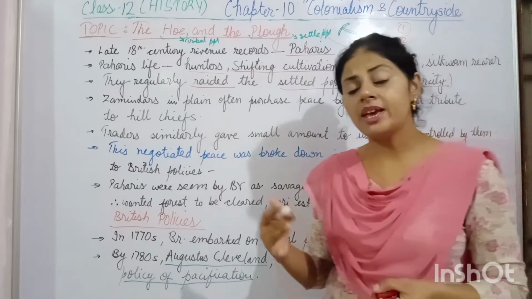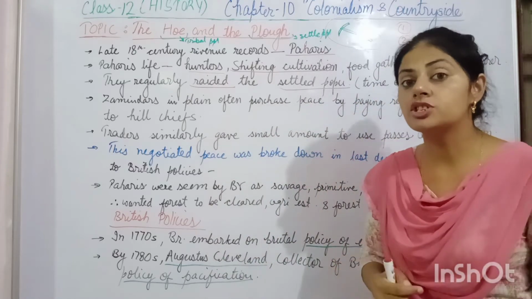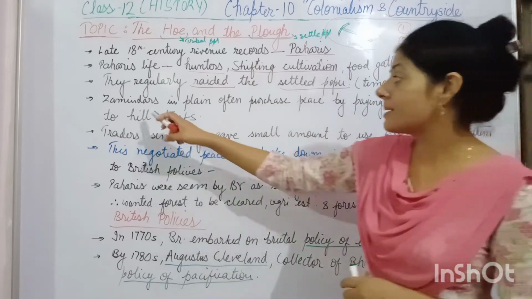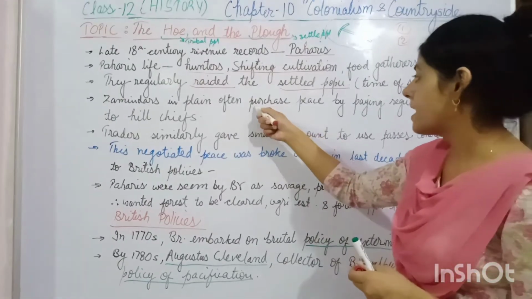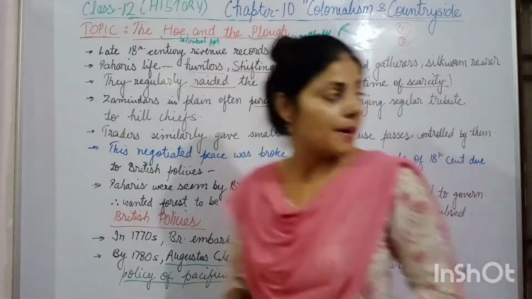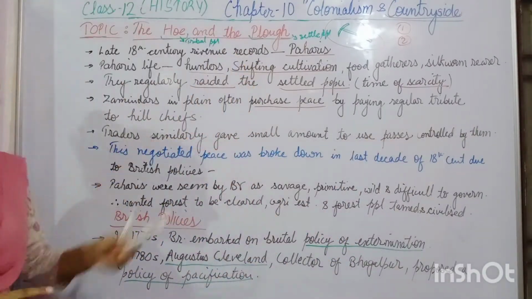And sometimes we have also seen that they came into negotiation with the settled people. The zamindars in the plains often purchased peace. How did they purchase peace? By paying regular tribute to the hill chiefs.